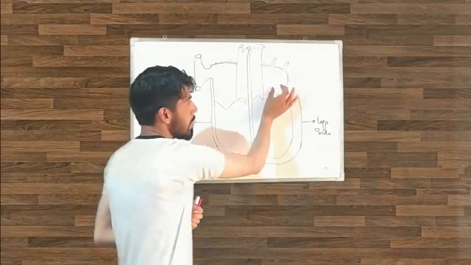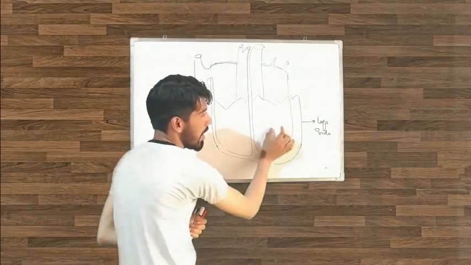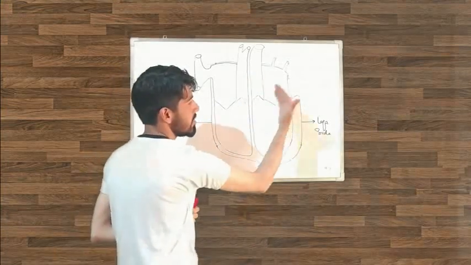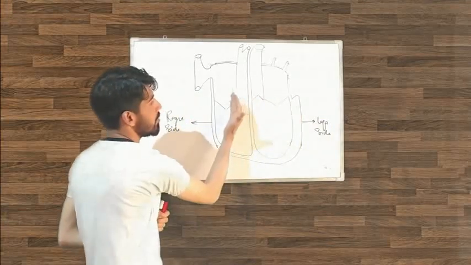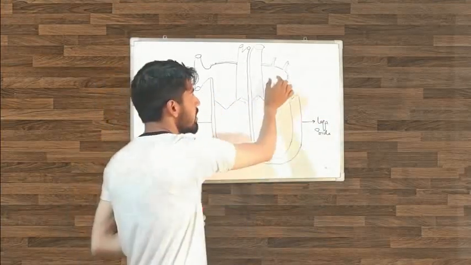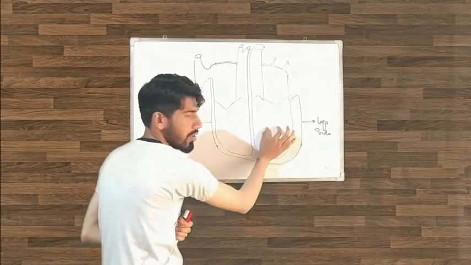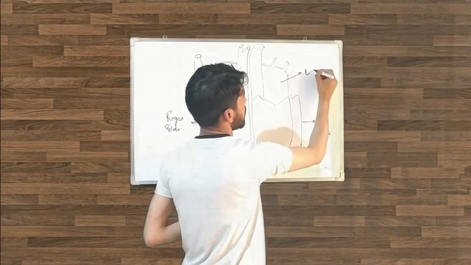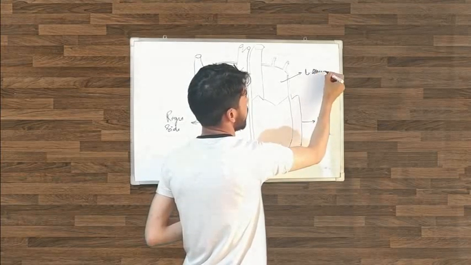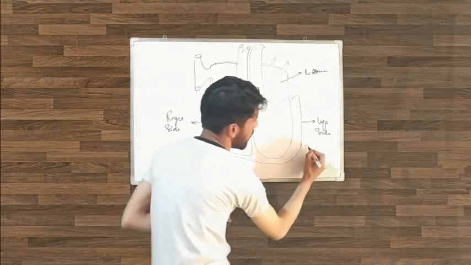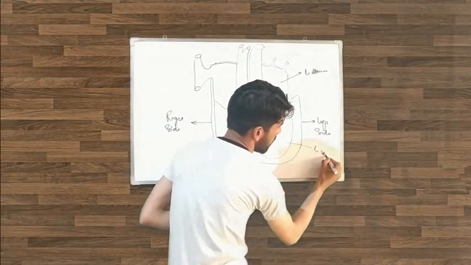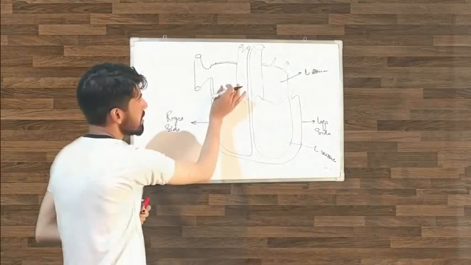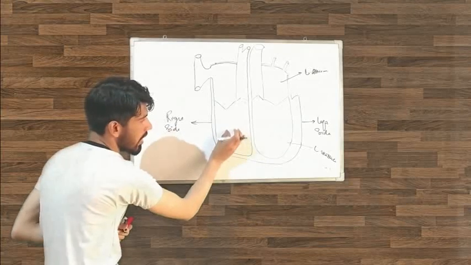So this is the left atrium and this is the left ventricle. Why do we call it the left atrium and the left ventricle? Because this side of the heart is on the left side, and this side is on the right side. Let me write it. This is the left atrium and this is the left ventricle. Now come to this side. This is the right atrium and this is the right ventricle.